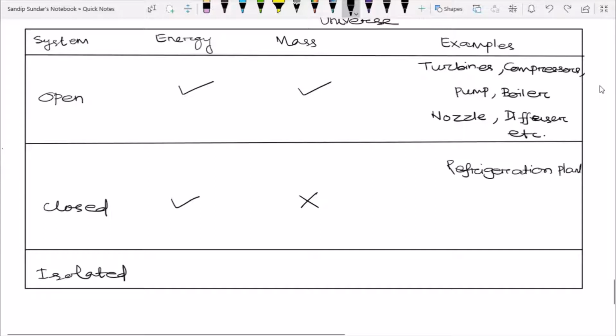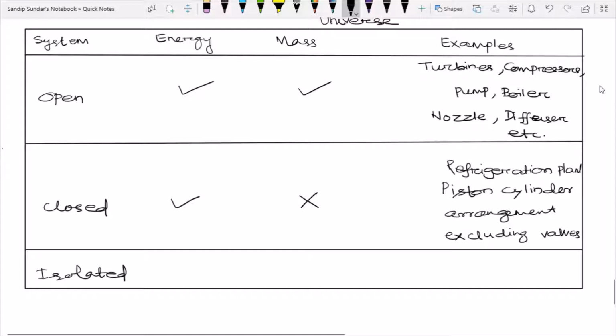Next I will say piston cylinder arrangement. I think everyone knows this. Piston cylinder arrangement, excluding valves. You should note this point, that excluding valves. Why I am telling excluding valves is, you know, an IC engine, right?